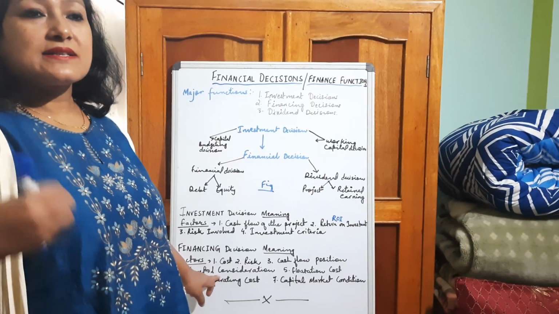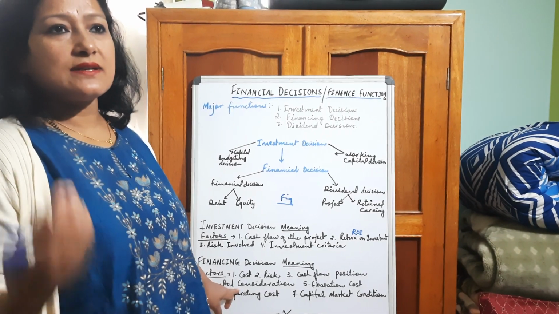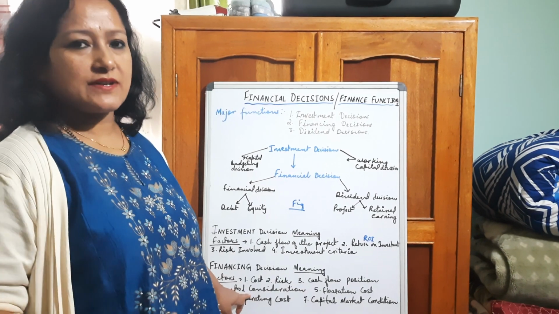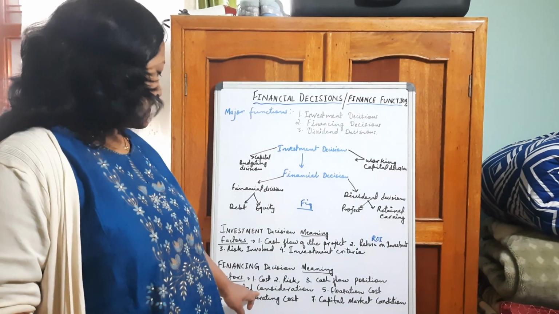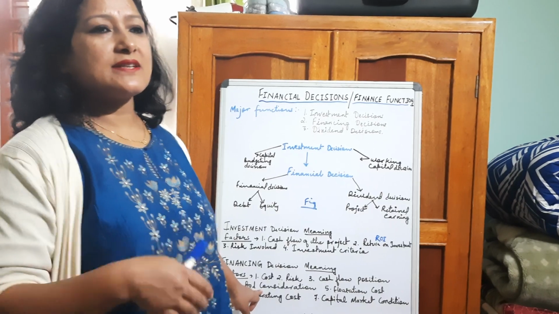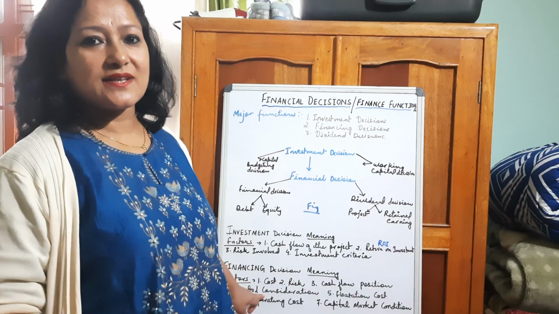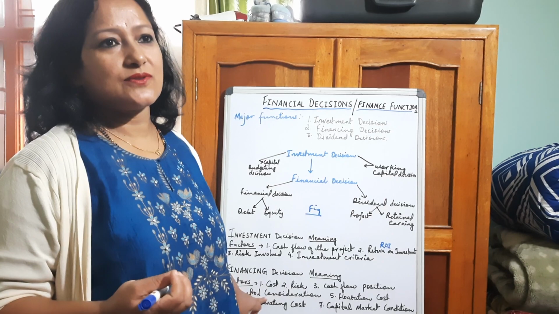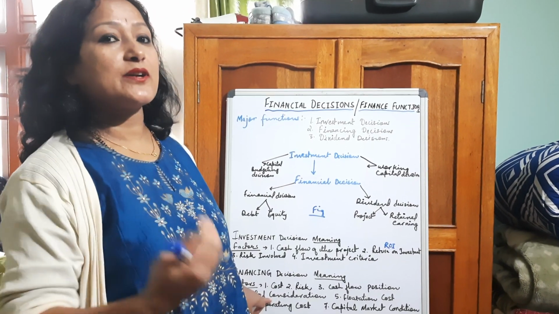So debt means asking for a loan from a bank or financial institution, or raising funds through debentures, isn't it? Borrowed funds. When they use borrowed funds, someone will control their company, obviously, because in their general meeting they have to call the debenture holders and the bankers, and they cannot maintain secrecy either. That means they have a fear of losing control in their business. Someone else will be controlling their business.